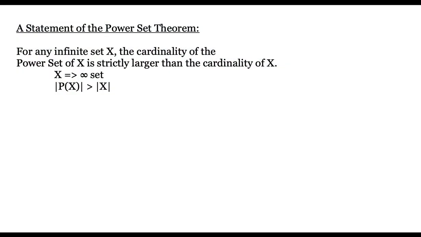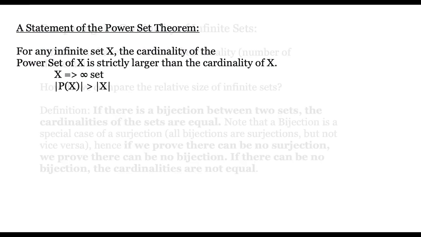Here's a statement of the power set theorem. For any infinite set X, the cardinality of the power set of X, which is the set of all subsets of X, is strictly larger than the cardinality of X. X is an infinite set. The cardinality of the power set of X is strictly larger than the cardinality of X. If they're infinite sets, this would imply that one infinite set is larger than another.